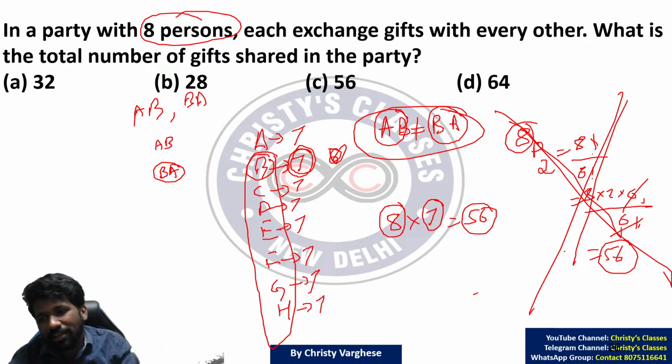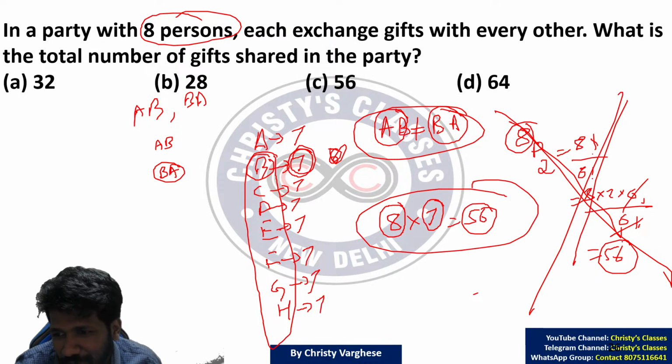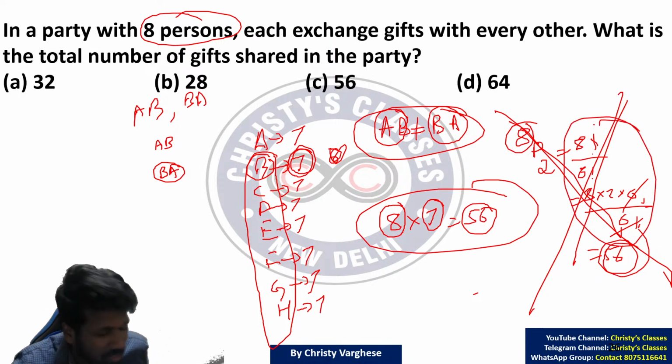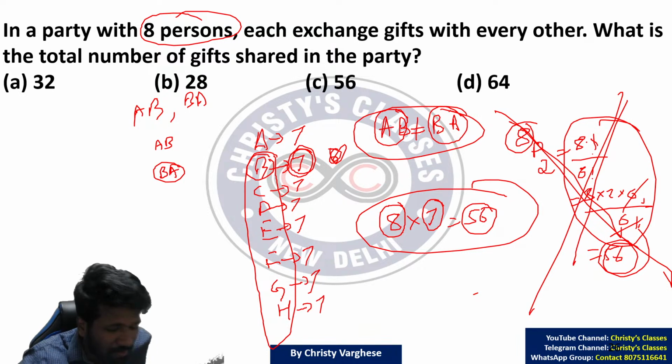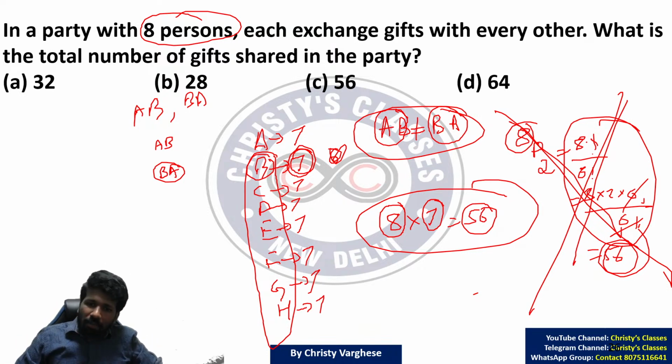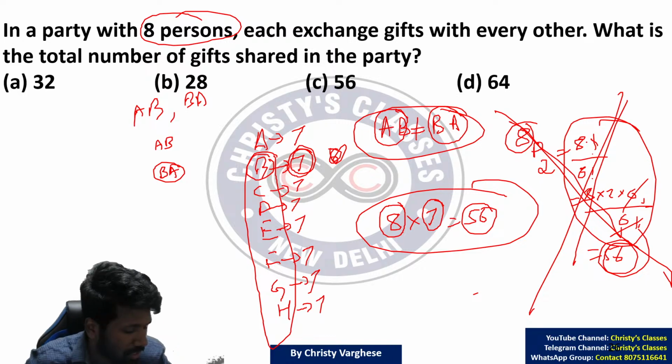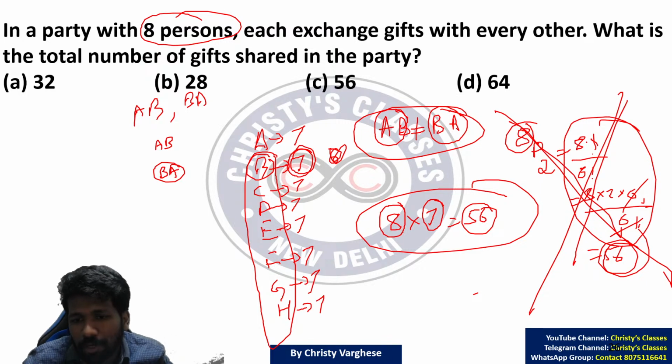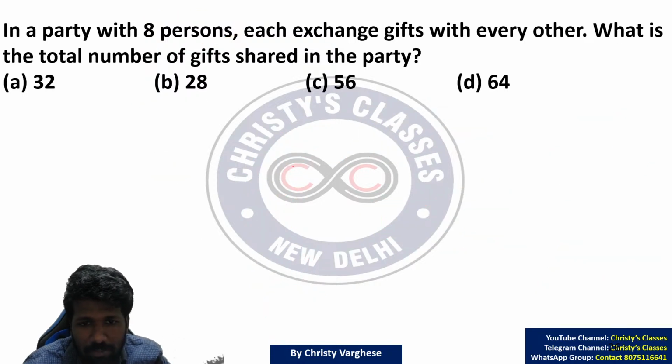It is not needed, because we are getting 8 into 7, 56. That is easier than writing all these steps. So listen very carefully. For combination case, use the combination formula. That is useful. For permutation case, don't use formula. Just use the fundamental principle of counting. This question I will just summarize once more.